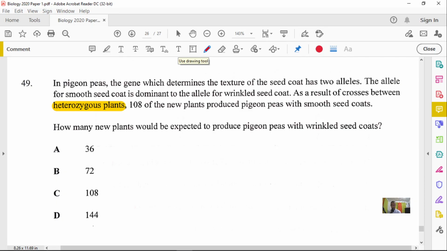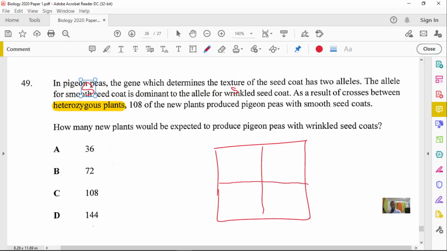Since smooth is dominant over wrinkle, let's use uppercase S for smooth and lowercase s for wrinkle. I don't like using S because uppercase and lowercase S tend to look the same. If both parents are heterozygous, let's do a Punnett square real quick. We put a big S and a small s on each side.